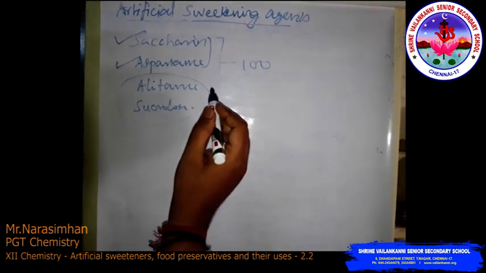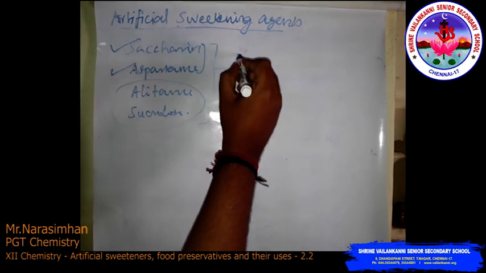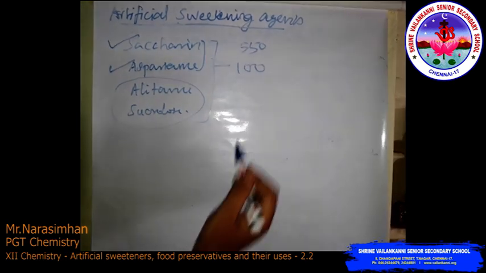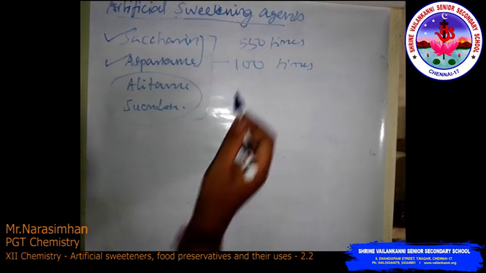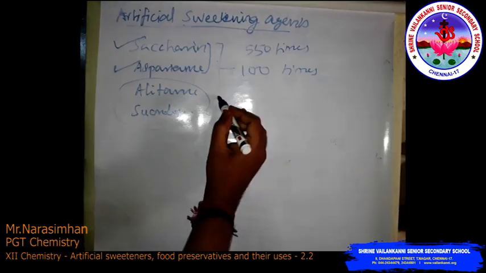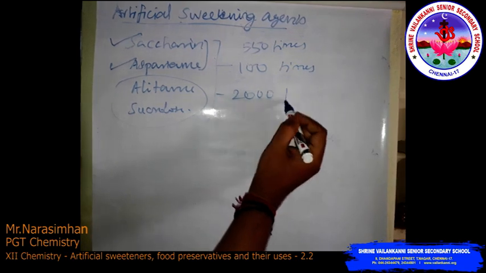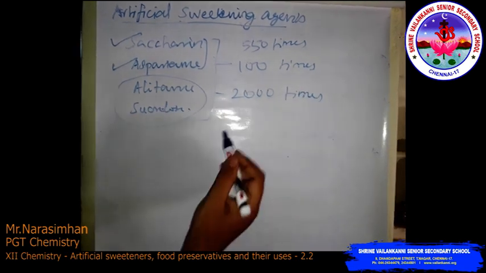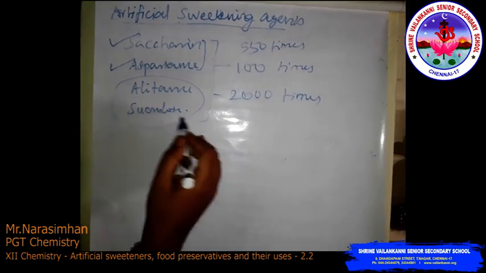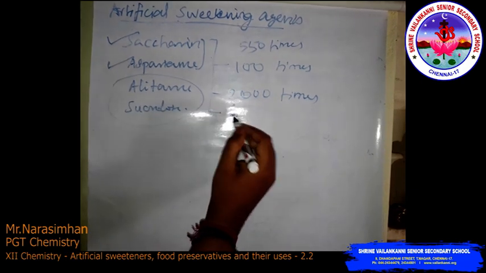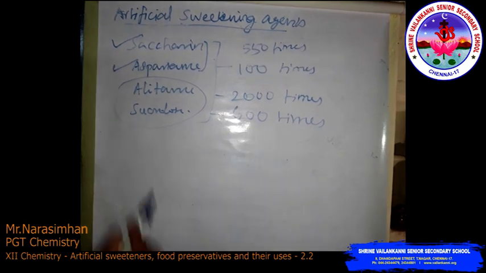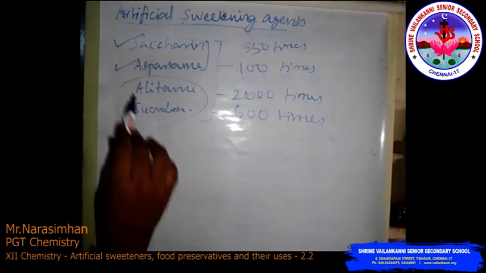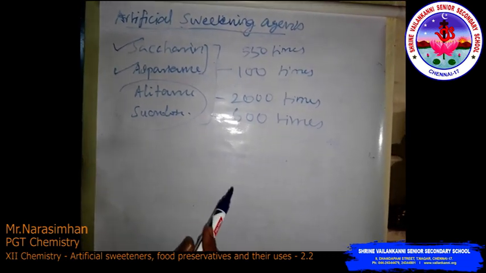Saccharin is 550 times sweeter than sucrose. Then alitame is 2000 times sweeter, and sucralose is 600 times sweeter than sugar. These are the artificial sweetening agents.